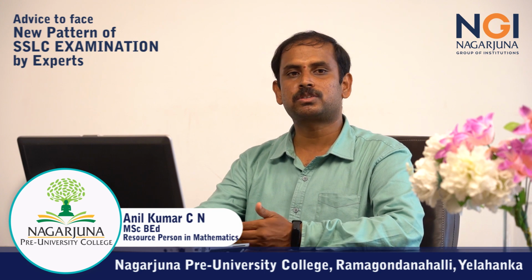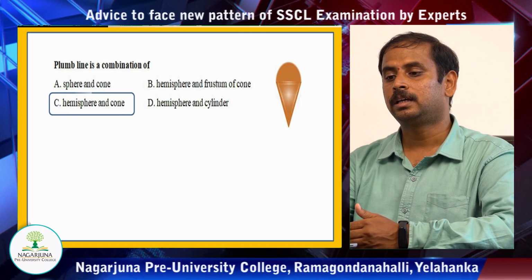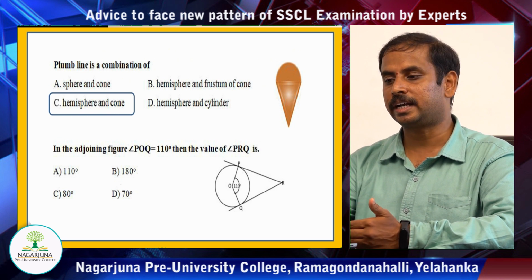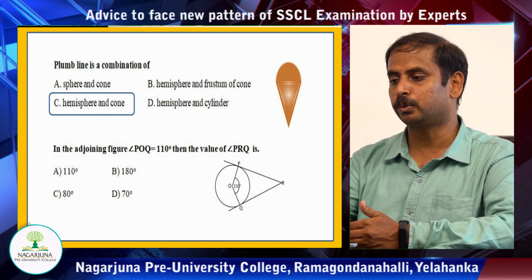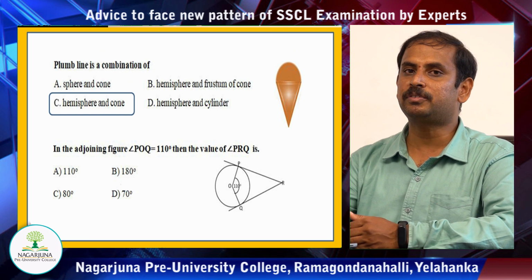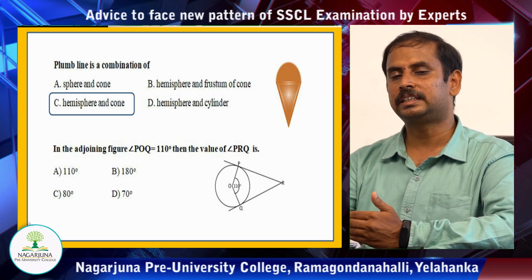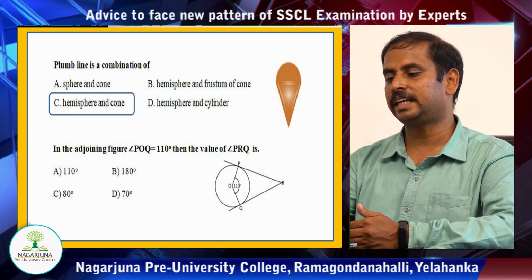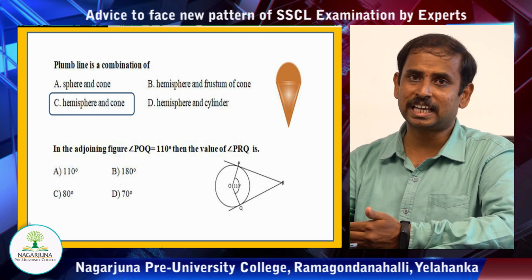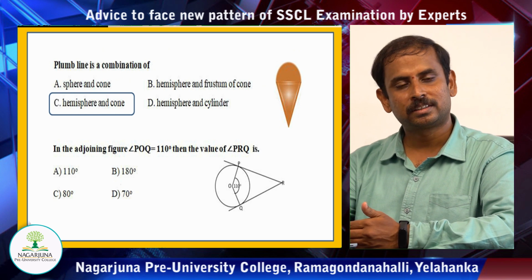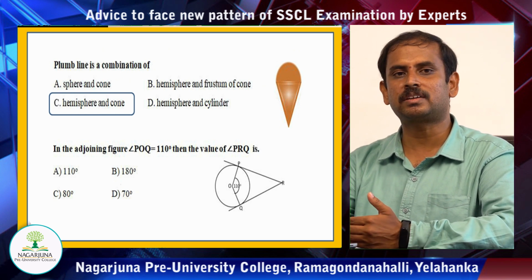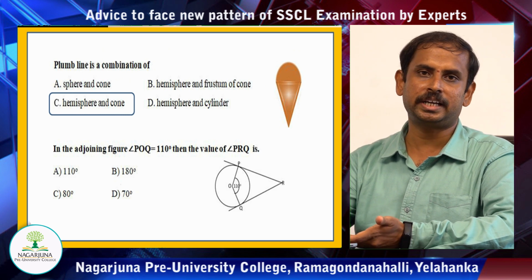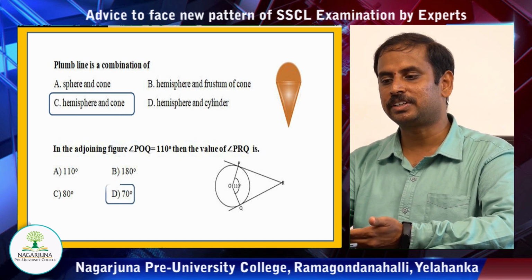So, the next question is based on circles as well as the construction part. Here in the adjoining figure, you can see that angle POQ is 110 degrees. What is the value of angle PRQ? Children, you know that the angle between the radii and the angle between the tangents are always supplementary. If the angle between the radii is 110, what would be the angle between their tangents? Supplementary means they add up to 180. So, 110 plus 70 gives you 180. Therefore, the answer should be 70.